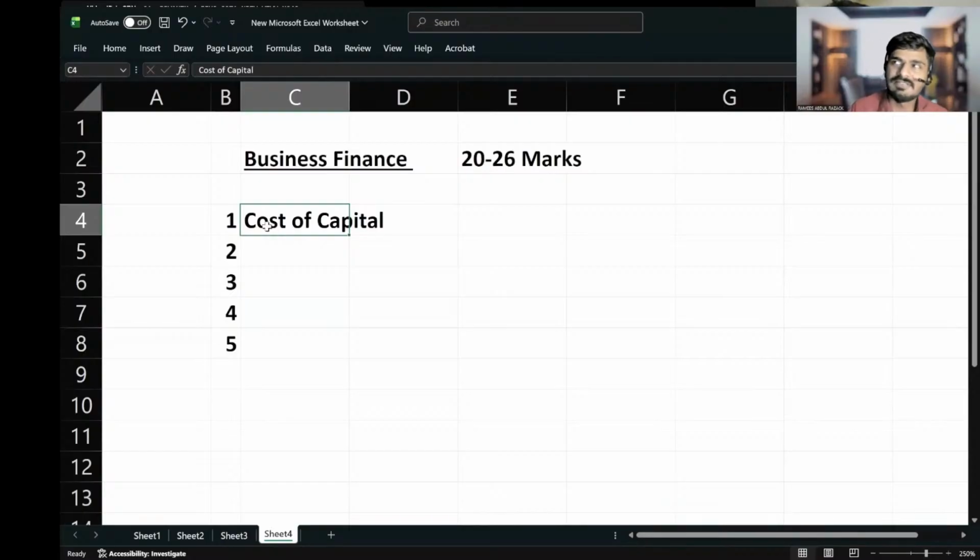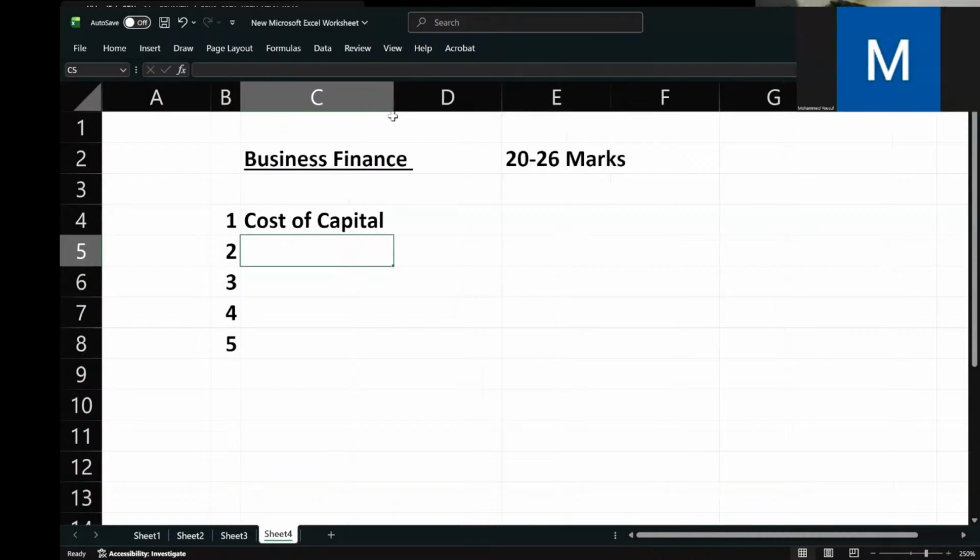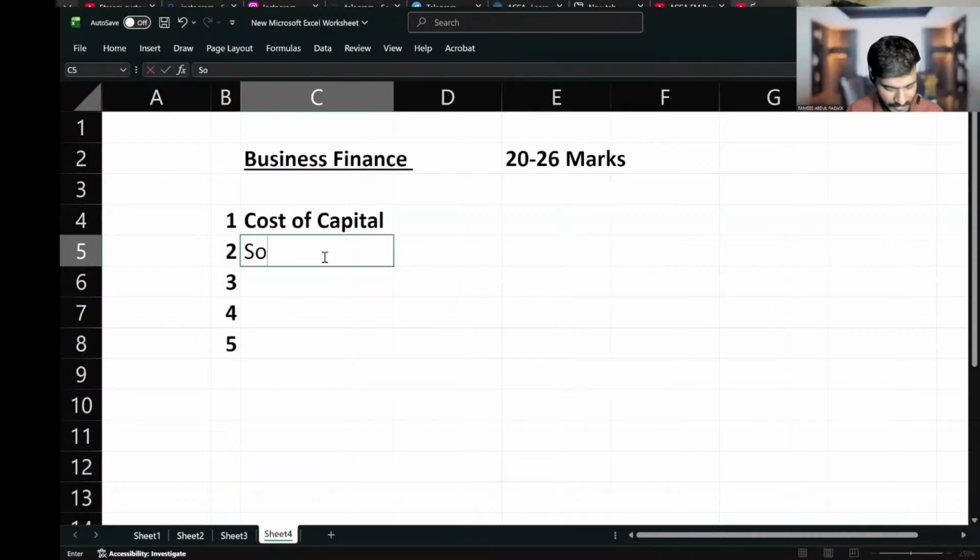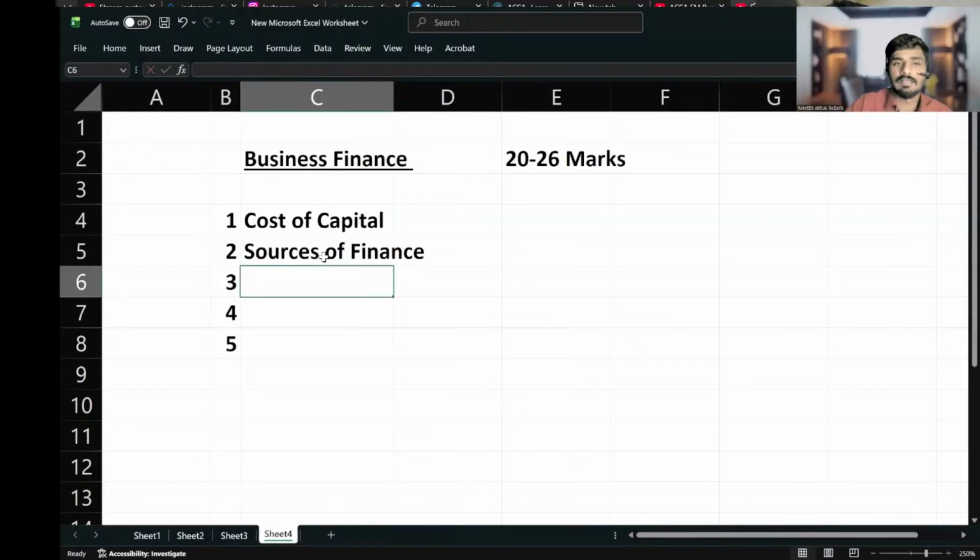Then could you please tell me which is the second most important chapter in business finance? Capital structure? Sources of finance. Yeah, sources of finance actually. The next one I would say is sources of finance. Sources of finance is the second most important chapter. Then the third most important chapter.